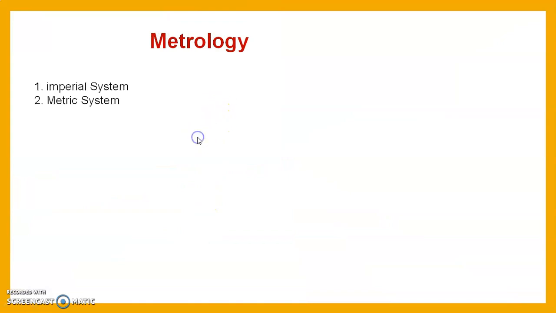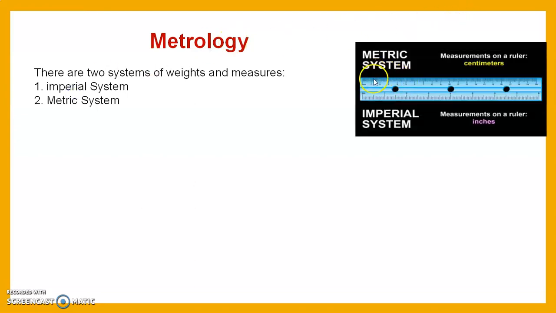First of all, we see what is meant by metrology. Metrology is the system of weighing or measuring weights and measures. Metrology has two systems, imperial system and metric system. The imperial system is the older system, and the metric system is the newer one. It contains meter, kilometers, liter and standard weights. The imperial system contains pounds, inches.